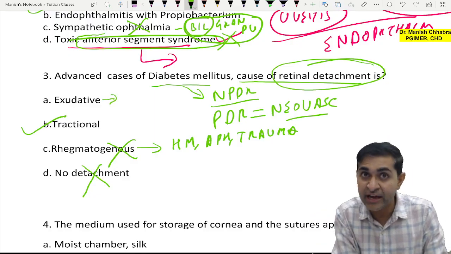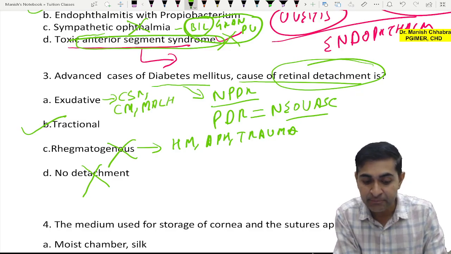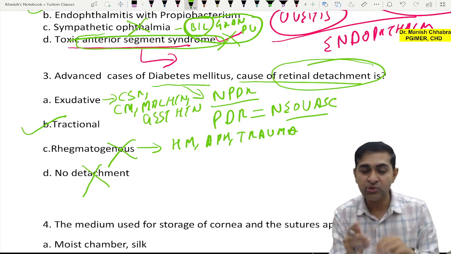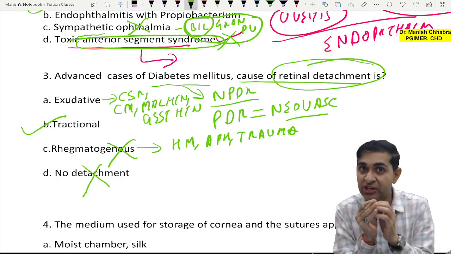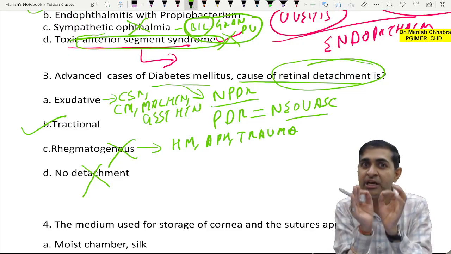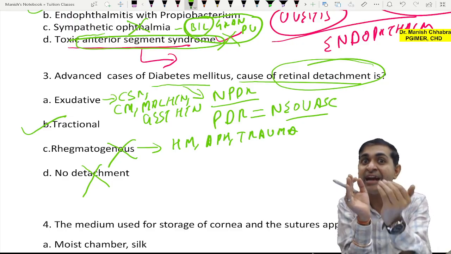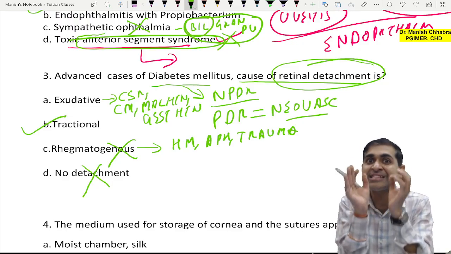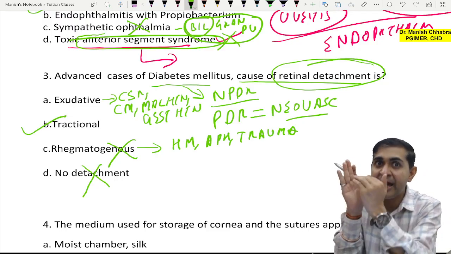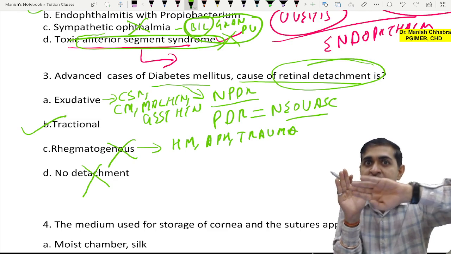Exudative. What are the causes of exudative RD? Central serous retinopathy, choroidal melanoma, malignant hypertension, gestational hypertension. VKH syndrome. These are the causative factors of exudative retinal detachment. Mind you, in rhegmatogenous retinal detachment, there is liquefaction of the vitreous which enters into the holes or cracks created on the retina, and it goes in between the neurosensory layer and the retinal pigment epithelium, causing its detachment.